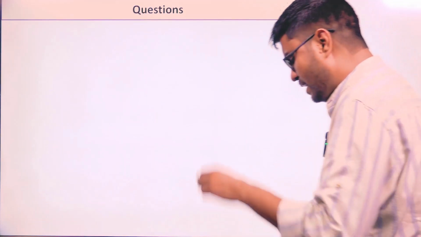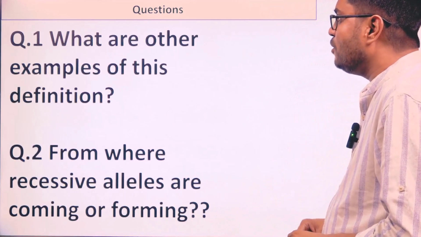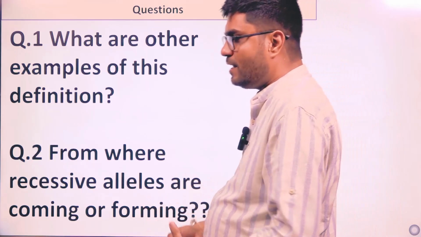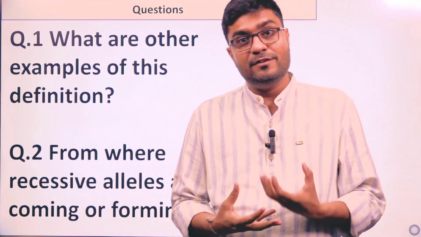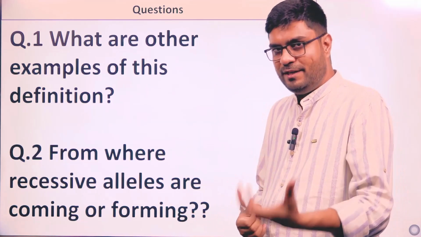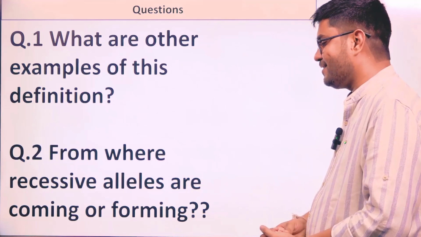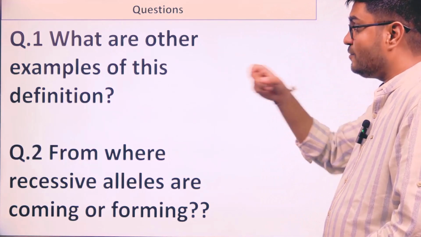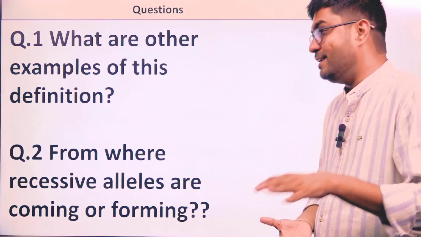Now, questions. Till now, we have two questions in our mind. The first question is, what are the examples of this definition by which we can understand the role of protein, the role of DNA sequence in determining the phenotype, and how it fits different examples of Mendelian genetics. The second question is, where are the recessive alleles coming from, how are they forming. So we will answer these two questions by taking two very interesting examples of Mendelian genetics.